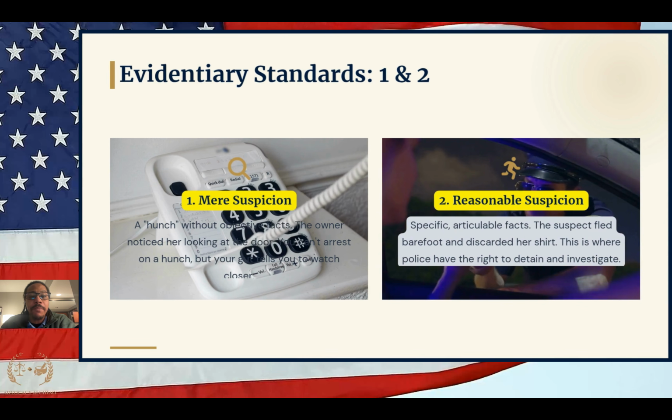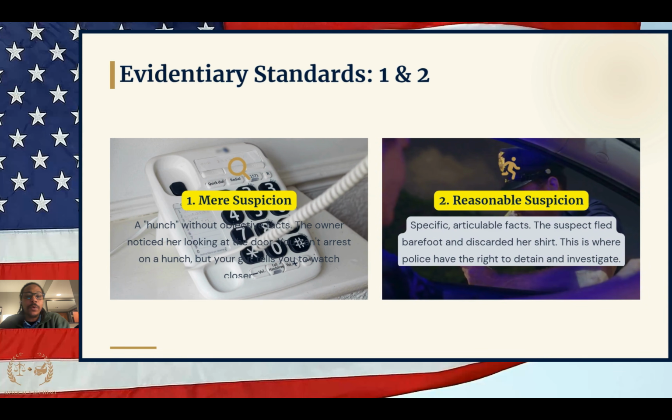All right. Now, when they move up one level to reasonable suspicion, this is when the police are going to be able to stop people, and this is when that stop and frisk law comes into play there in Florida. Okay, so that's 901.151. That's what that law is. Okay.